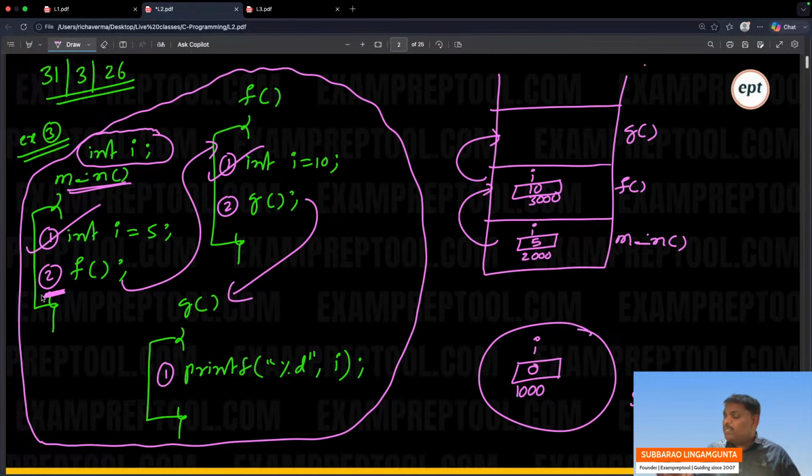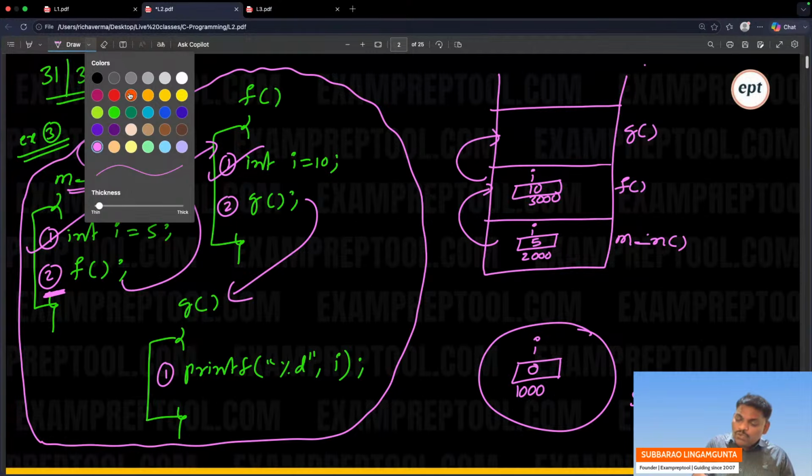Remember, top of the stack, whatever is there, that function is running. Top of the stack, G is there. In the G, see the first line, printf %d i. Now everyone observe. In the G function, you are saying print i, but interesting thing is, there is no i. There is no i. I think everyone knows.